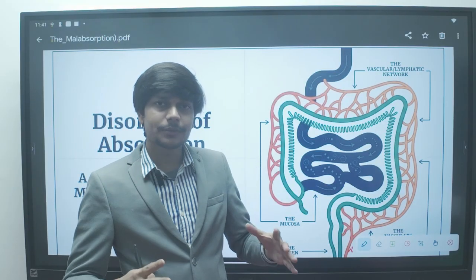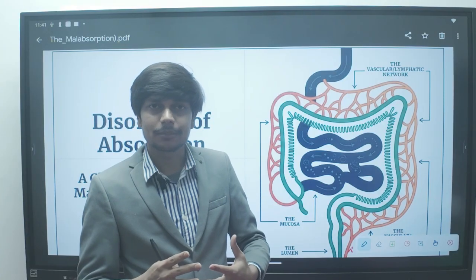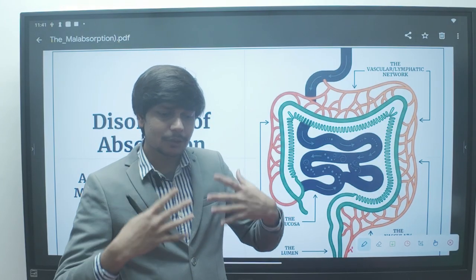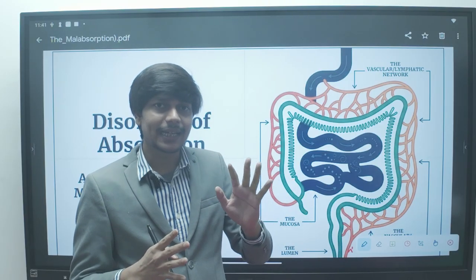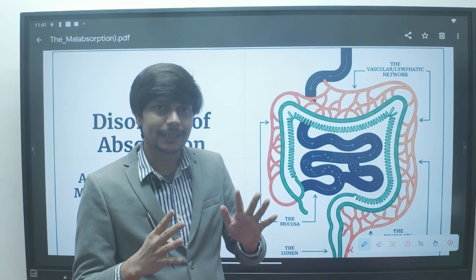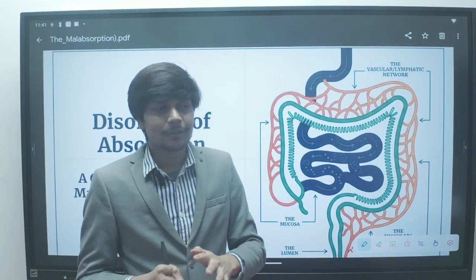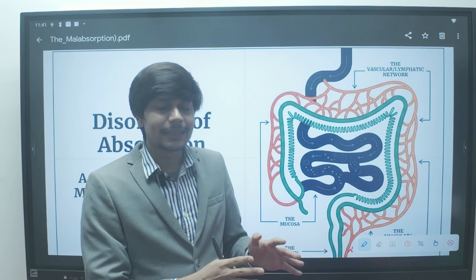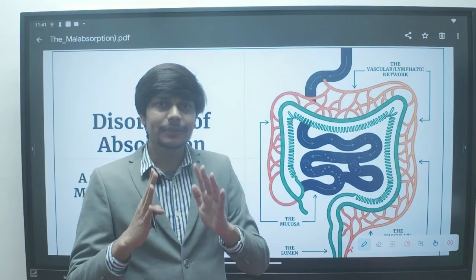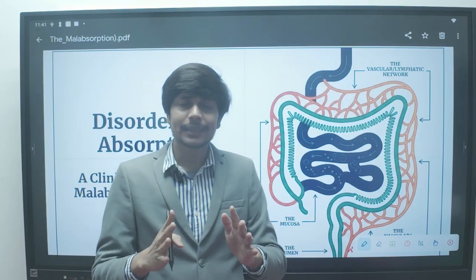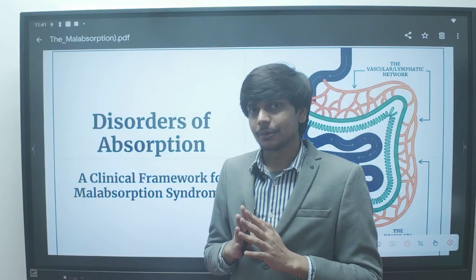So the symptoms are not only related to the gastrointestinal tract in the patient of malabsorption, but the symptoms can be multisystemic, and you have to clinch the diagnosis of malabsorption, whether it is celiac disease, Whipple's disease, some other thing, or a protein losing enteropathy. So as a doctor, you have to clinch the symptoms and come to a diagnosis in case of malabsorption.